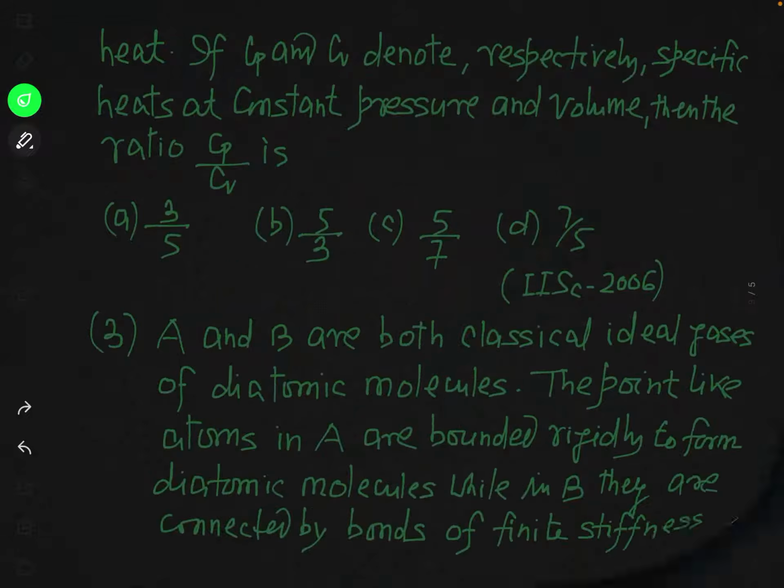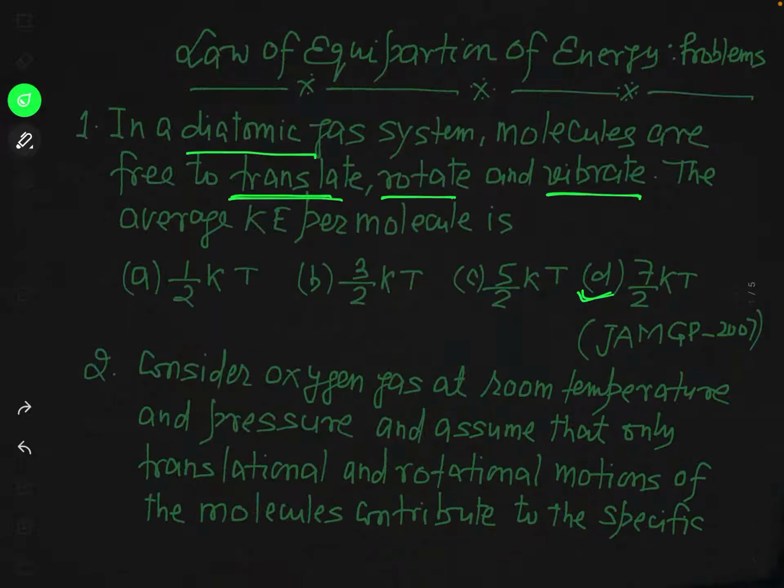Now let us see what is our second problem. You can see what the second problem says. See here, the second problem says that consider oxygen gas, this is also diatomic, at room temperature.